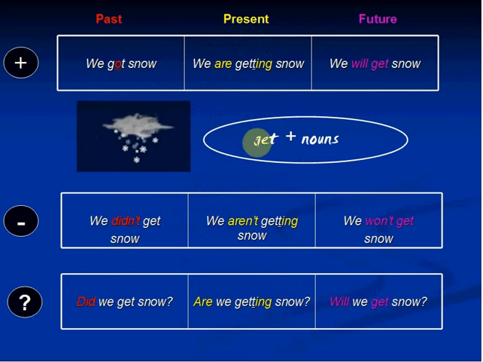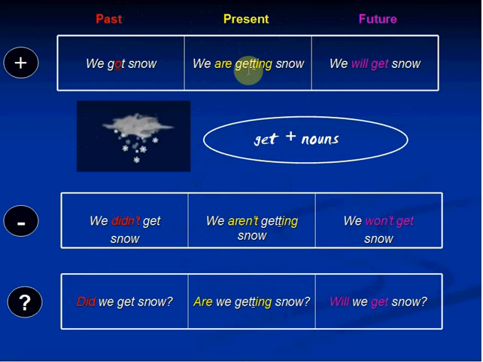So here we're going to look at the verb to get in its different verb tenses: the present, the past, and the future. And you'll see that the verb get in this chart is always followed by a noun.